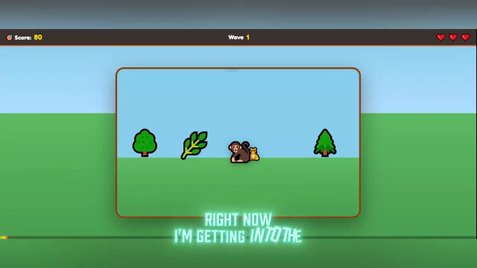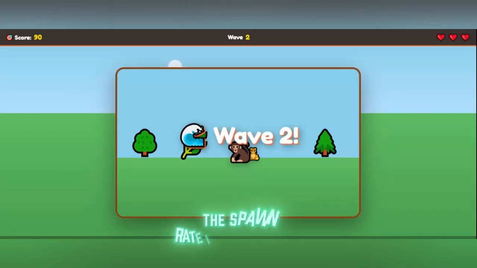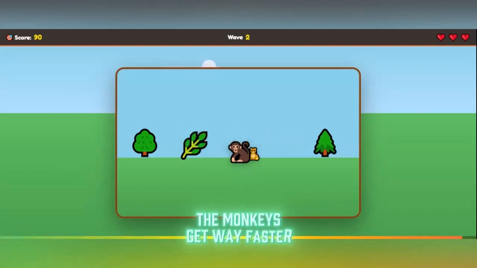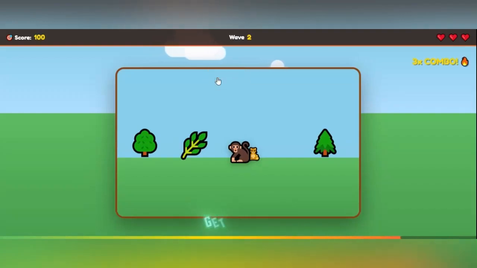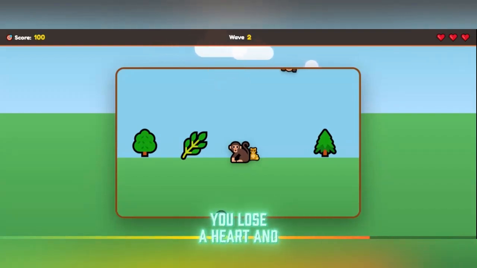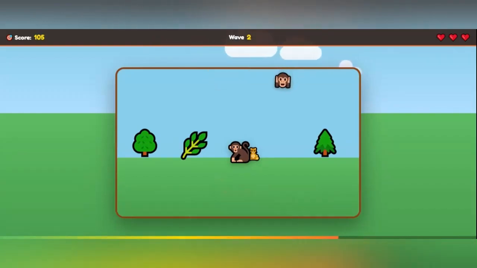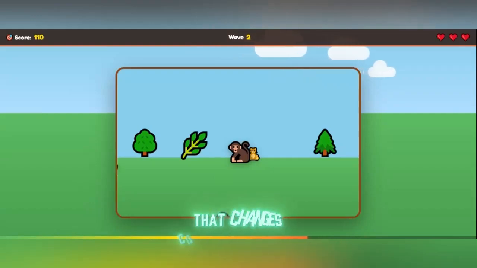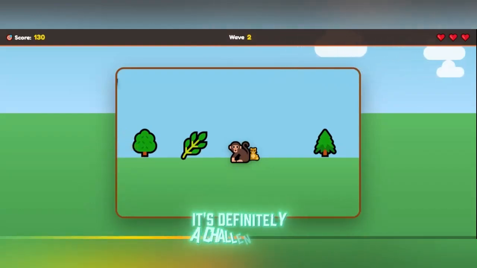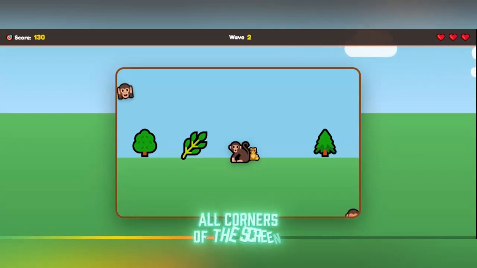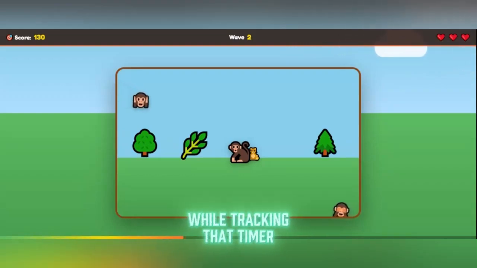Right now, I'm getting into the later waves. The spawn rate increases and the monkeys get way faster as the game goes on. You only have 3 lives, and every time a bully gets past your defense, you lose a heart and the screen flashes red. I also added a wave timer at the bottom that changes color to keep the pressure on as you get closer to the end of a round. It's definitely a challenge to keep your eyes on all corners of the screen at once while tracking that timer.